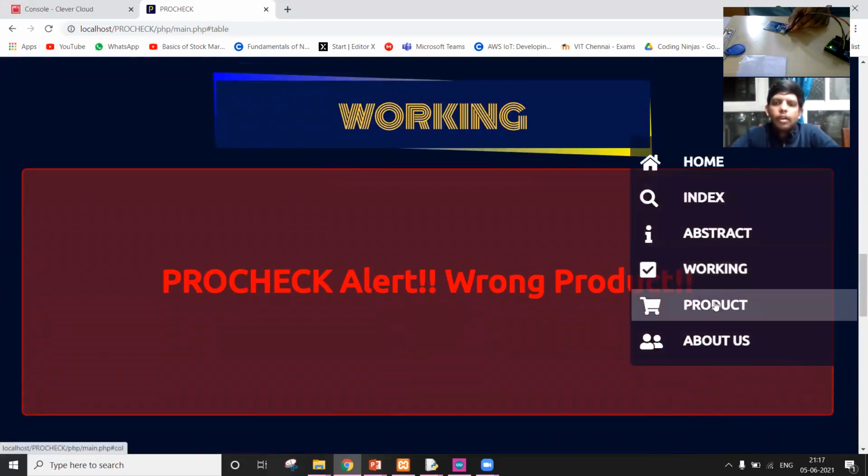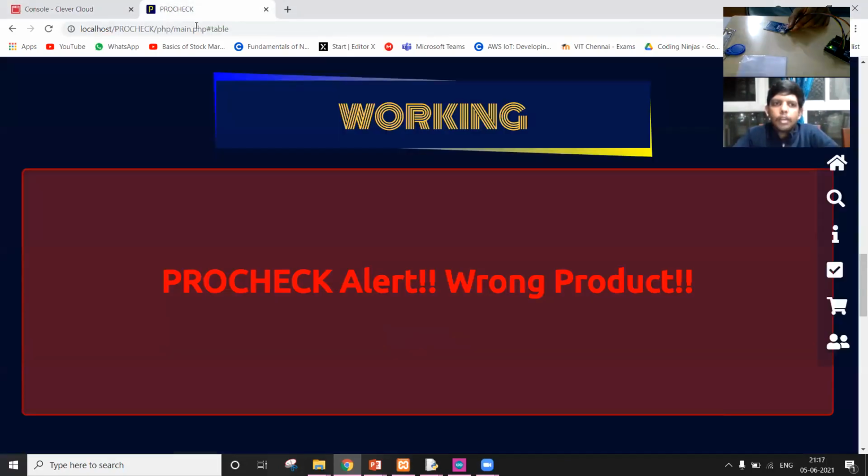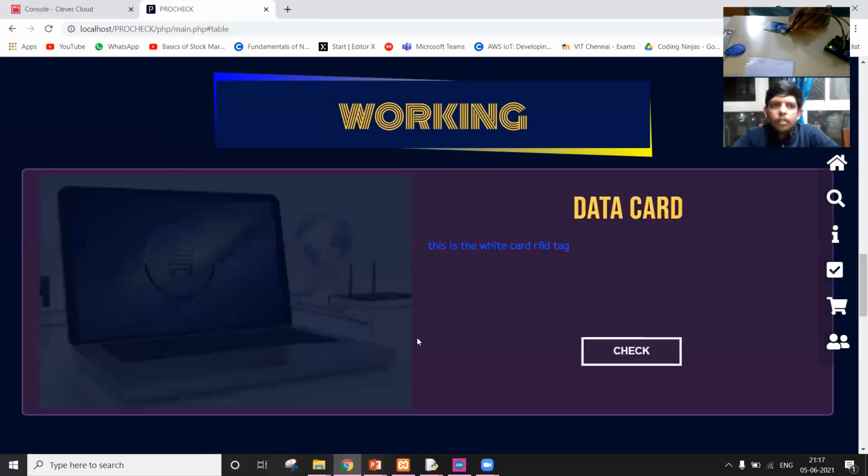Once again, Utkarsh, you can show by scanning the right card. Yeah, the proper card. This is the right card that is in our database, that can be authenticated by our database. I just scanned it, and when we go for checking, you can see the data name and the description of that ID. So, moving to the next part of our website.